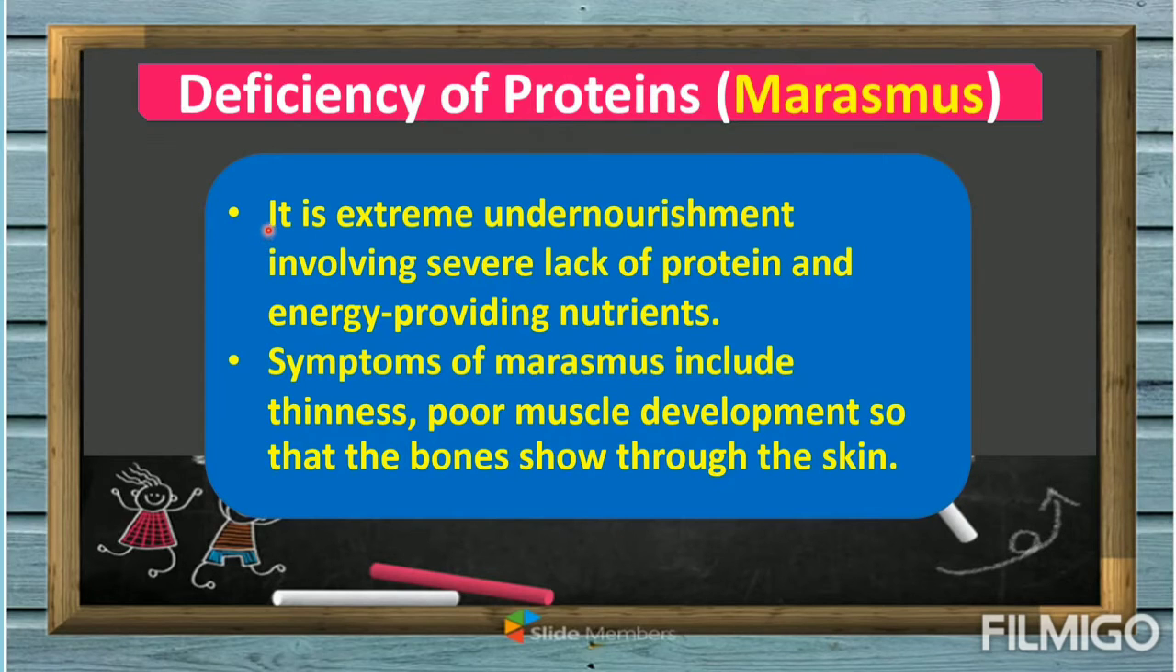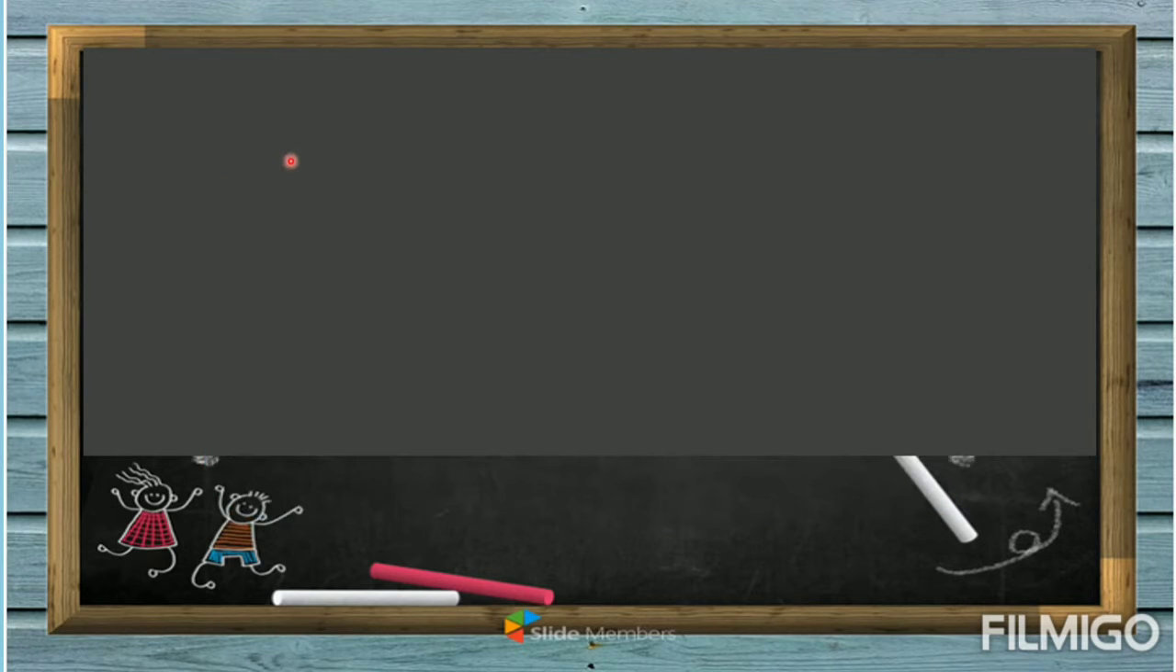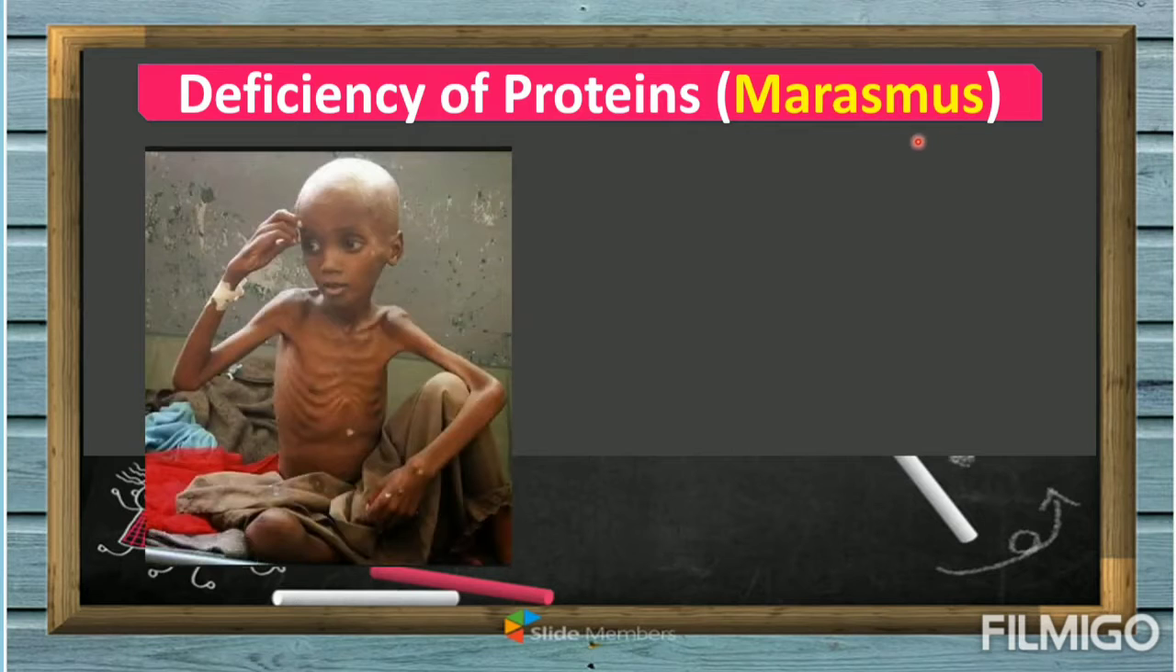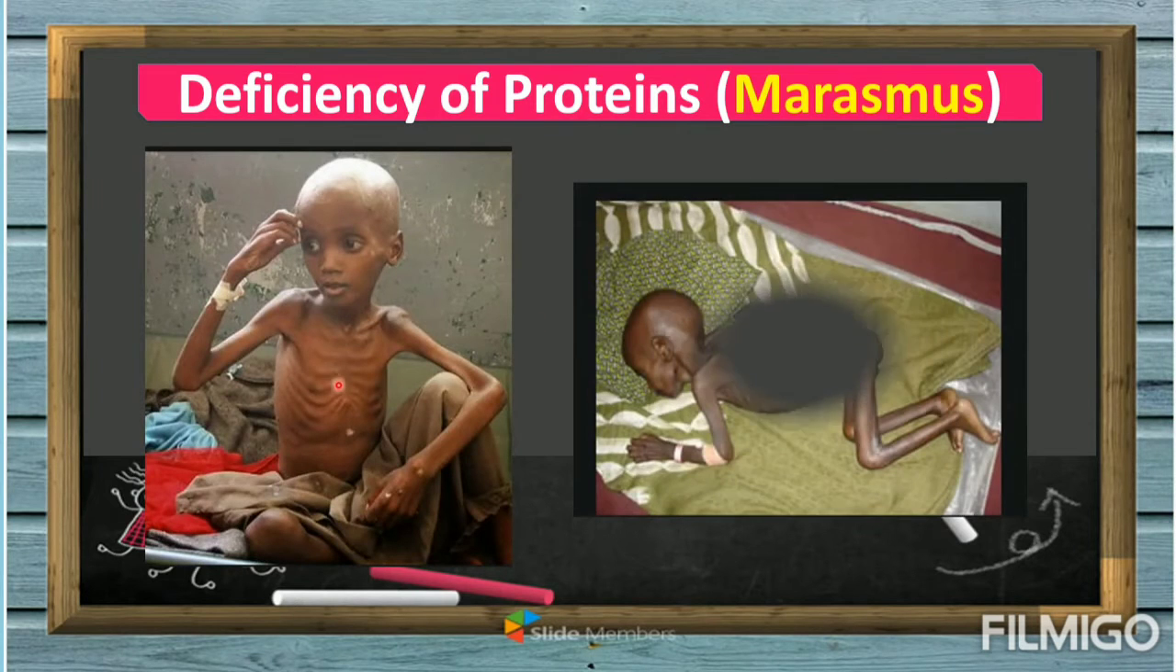Another effect of the deficiency of proteins is called marasmus. So what is marasmus? It is extreme undernourishment involving severe lack of protein and energy-providing nutrients. The symptoms of marasmus include thinness and poor muscle development, so that the bones show through the skin. The next slide is an example of marasmus. This is the effect of the severe deficiency of protein. This is what we call marasmus. So look at this child.